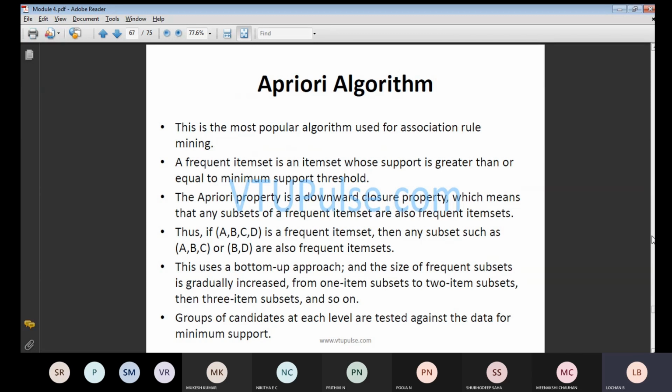Especially in module 4, you may expect one problem and one theory question. I'll repeat once again. Including the choice questions, A, B, or A, B, you may get 4 questions. Out of the 4 questions, you can expect one problem, one algorithm, one architecture, and one theory question. This is how they are going to give 4 questions with respect to module 4. One they will ask with respect to the algorithm, and one more is the problem. I have shared one particular video with respect to the weather condition, so that problem is very important from your examination point of view.